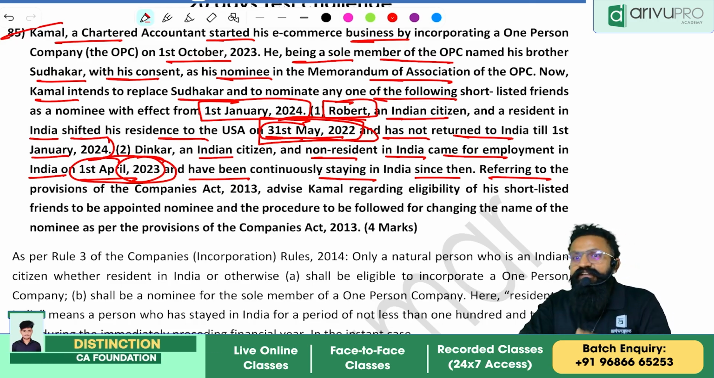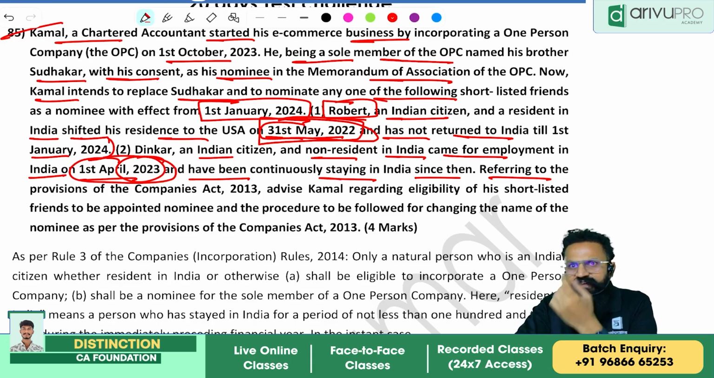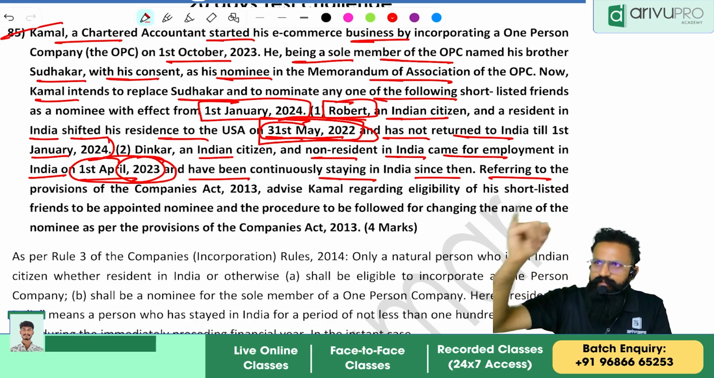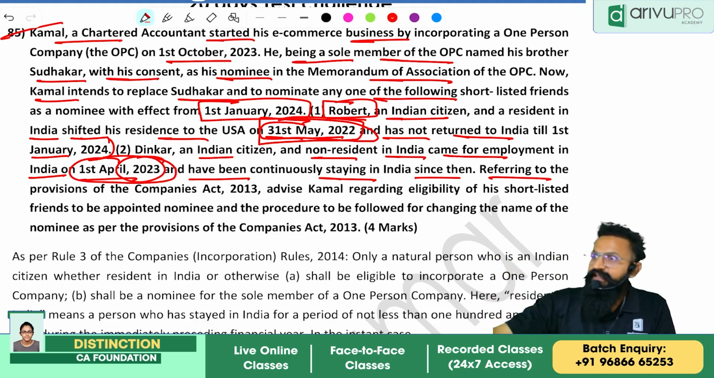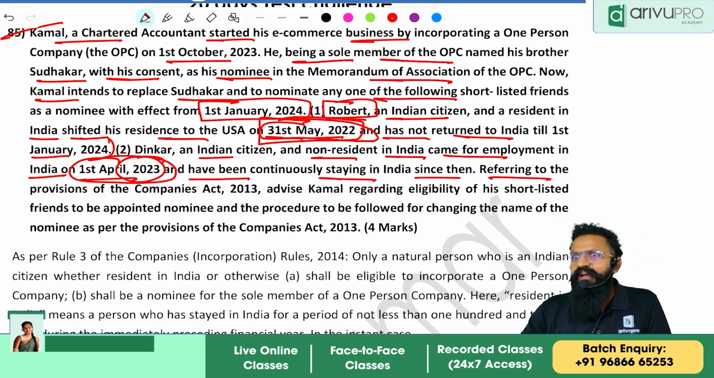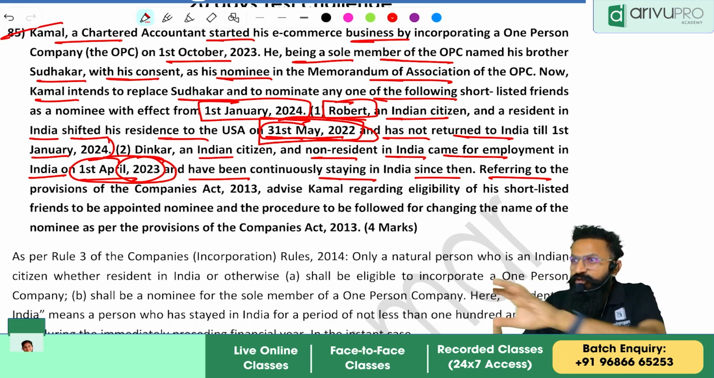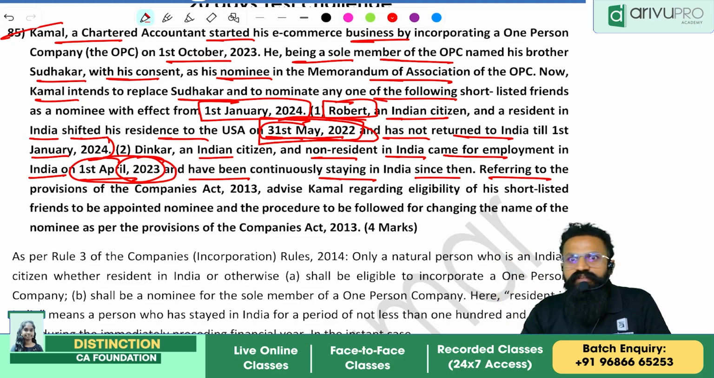Now see, resident or otherwise, I'll explain. Or otherwise means what? Remember, people, there was an amendment. Earlier, the condition was, if you want to be a member or a nominee in OPC, you should be a natural person, Indian citizen, and resident was a mandatory condition. After some time, somewhere in 2022-23, they amended the definition. They took away the resident and replaced it with resident or otherwise. Earlier it was not there.